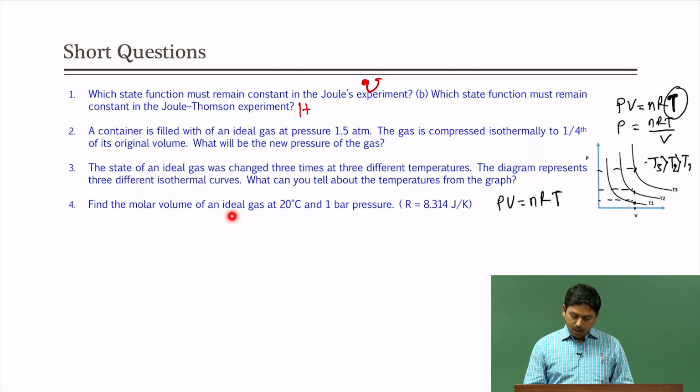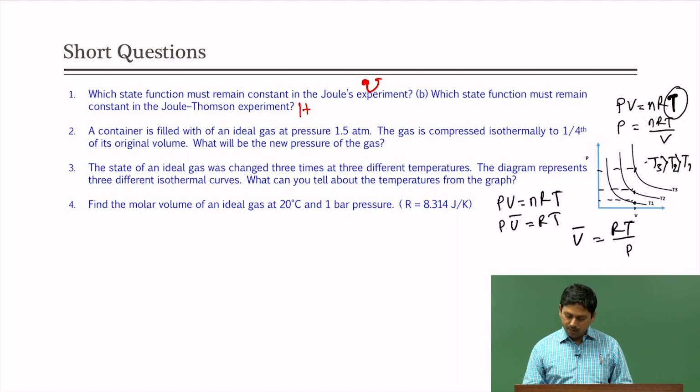Now, we need to find the molar volume, which means V by n, V bar equal to RT by P. We have the value of R, we have the temperature 20 degree centigrade, and we have the value of pressure.